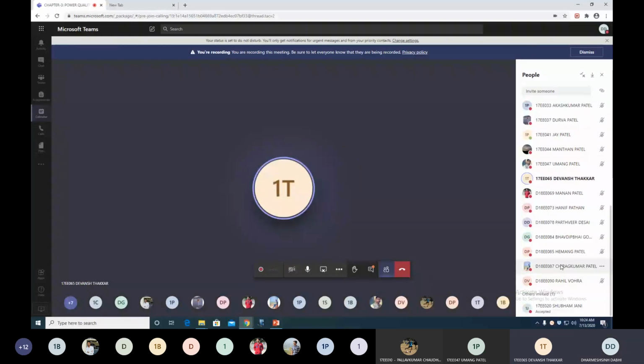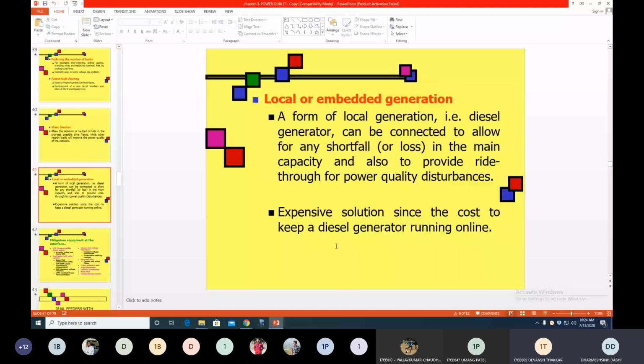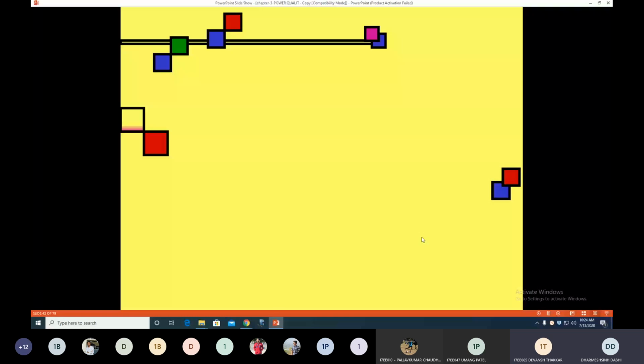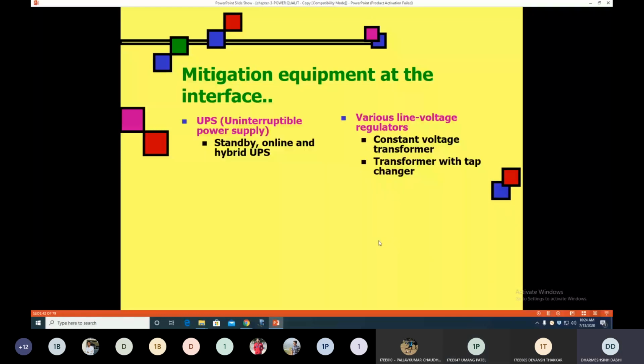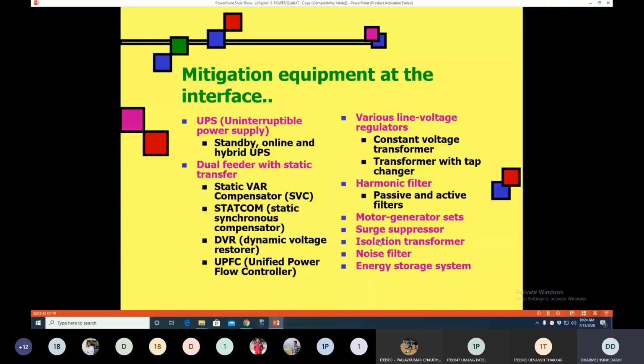Okay, so let's summarize the last lecture. We have studied the different types of equipment used for the mitigation of power quality problems. All of you see the screen? Yes sir. Okay. So in the last lecture we studied the 4 different types of FACTS devices which are used to mitigate the power quality problems.